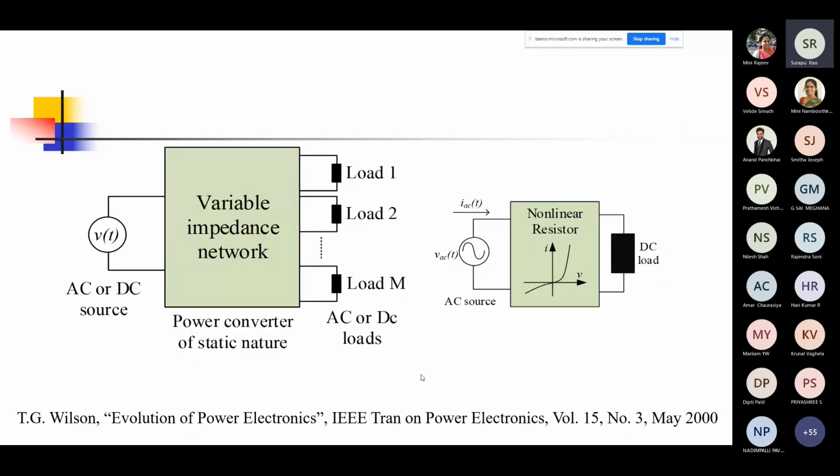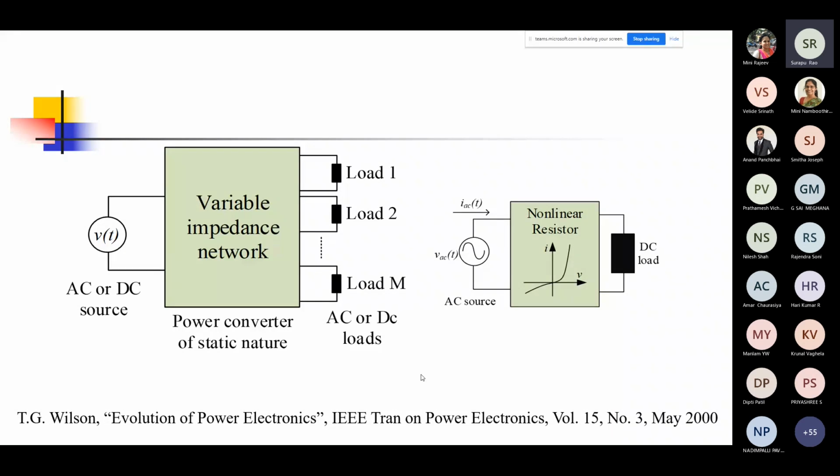Okay, so if you look at it in a very broad way, from this paper by T.G. Wilson, you have an AC or DC source and you have loads to which you want to feed desired power. The AC or DC source on the left side is not the one that you want to feed to these loads; you want to feed something else here.